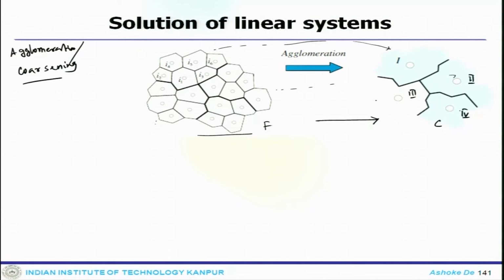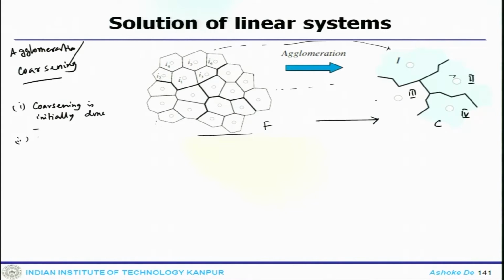So, what essentially one needs to do is that first your coarsening is initially done or carried out. That means from the finer grid level, the coarse grid level is generated. Then the fine level refinement is done.